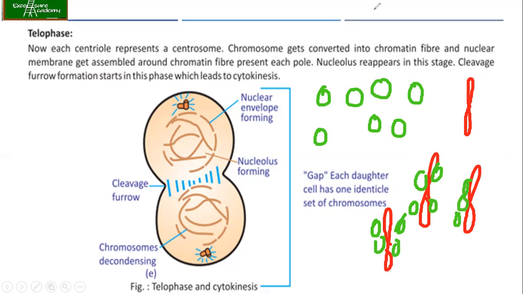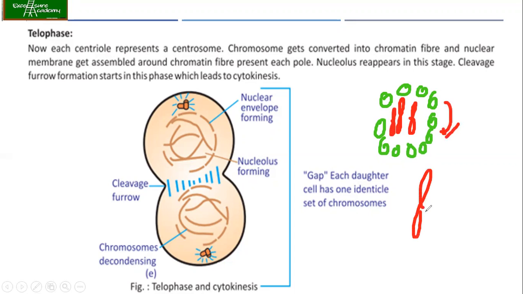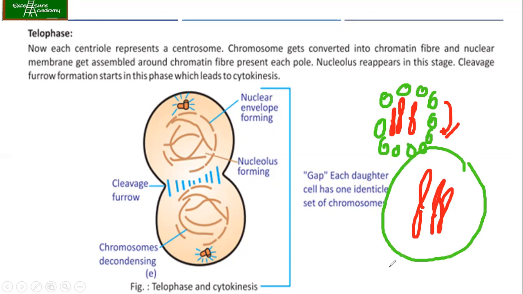Okay. Now later what is happening? Then all these will be coming together. The vesicles will come together, taking chromosomes inside. So finally, what we are getting is actually chromosomes are present and these vesicles will merge together to form the nuclear membrane envelope. So this is how the nuclear membrane appears back. Okay. And obviously the nucleolus will also reappear in this stage.